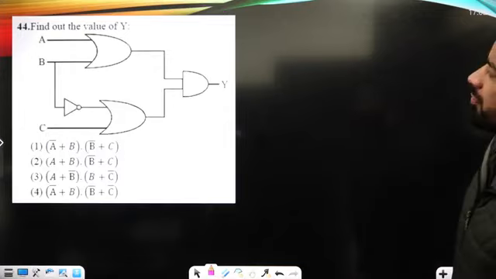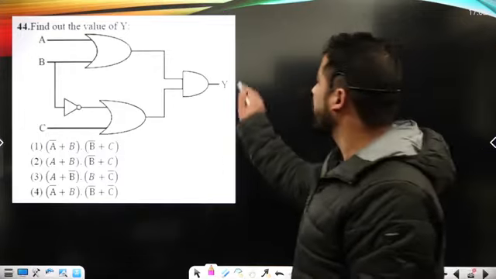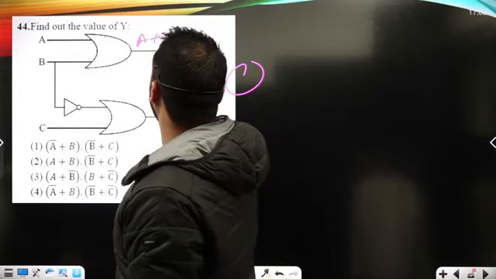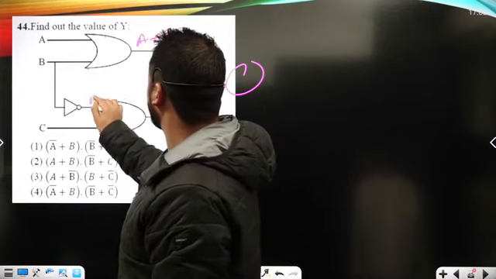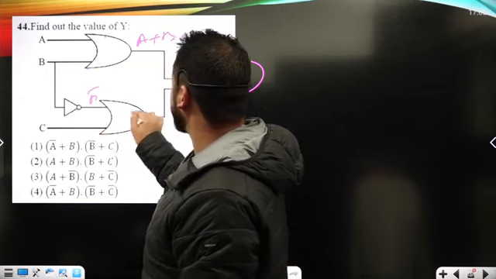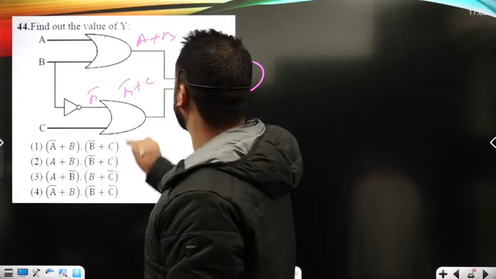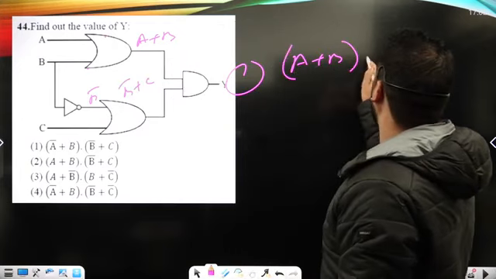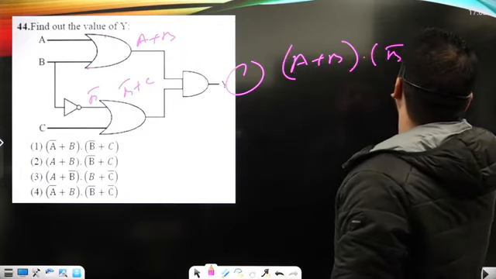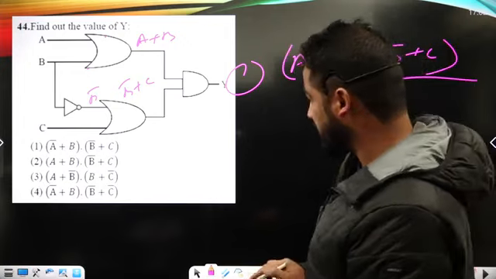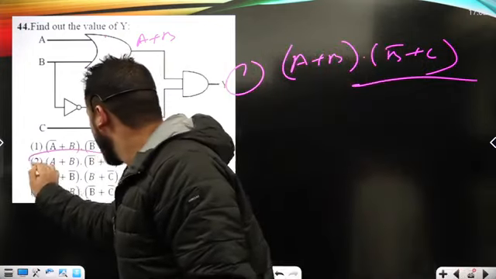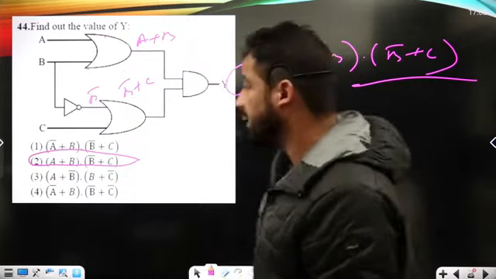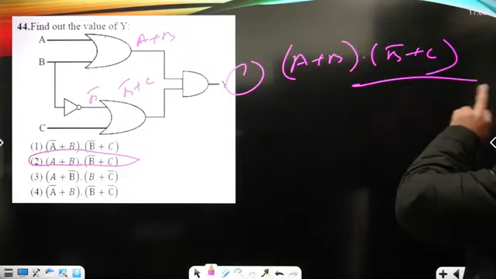Now find out the value of Y here. We are asked to calculate the value of Y. So it is A, B, so here it must be A plus B. Then here it should be B dot. Again it's an OR gate, that's B complement plus C. Now it's an AND gate, that's (A plus B) dot (B complement plus C). Any algebra here? Yes, (A plus B)(B complement plus C). It is under option number second. So option second is the correct option here.